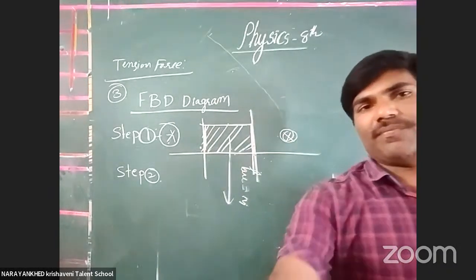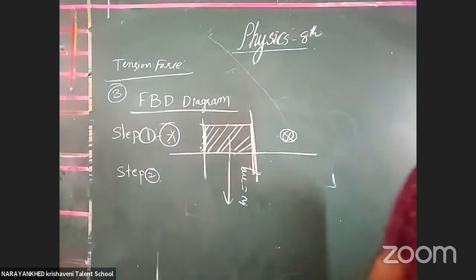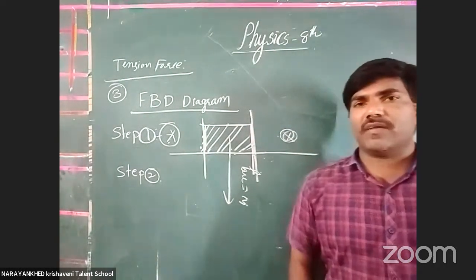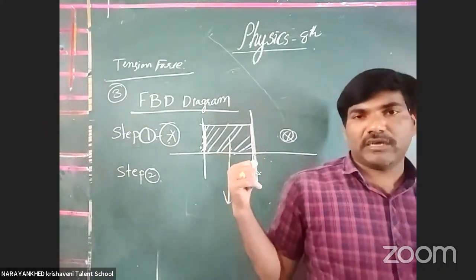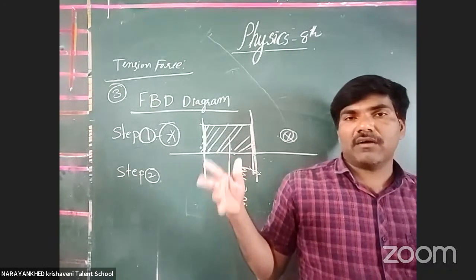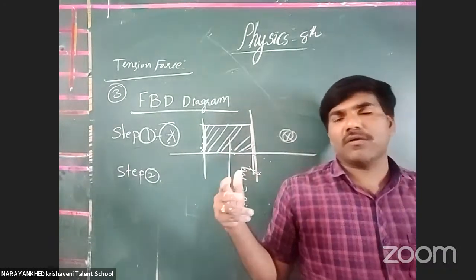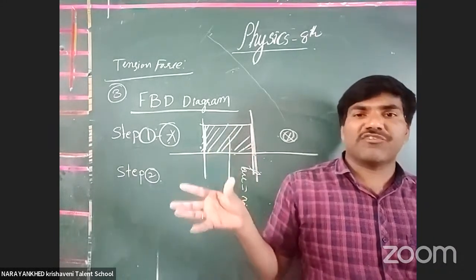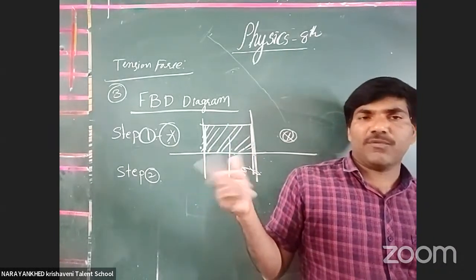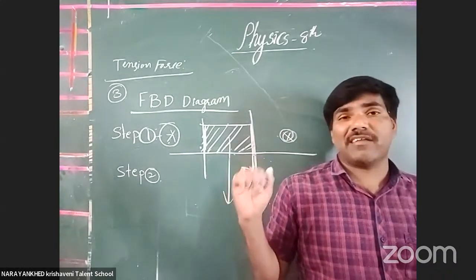Any doubts, all the students? Any doubts regarding tension forces, free body diagrams, contact and non-contact forces? Tomorrow we are going to discuss how to draw the free body diagrams of different shapes. Okay, clear or not? Suppose a circular shape is there. How do we recognize the normal component?